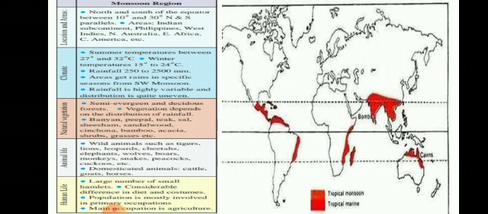Climate, summer temperature is between 27 to 32. Winter temperature is 15 to 24. Rainfall here in monsoon region is 250 to 2500 millimeters. Areas get rains in specific season from southwest monsoon. We have learnt about it in the chapter winds, how due to these monsoon winds this region has the rains.